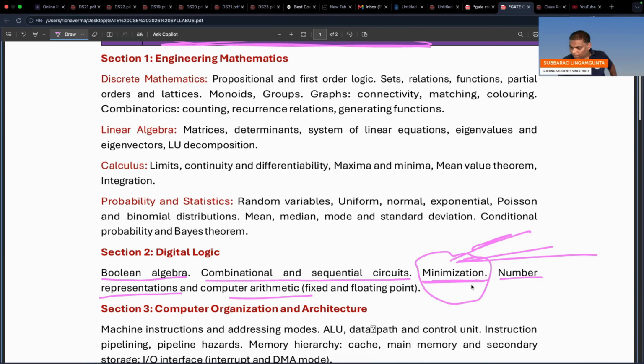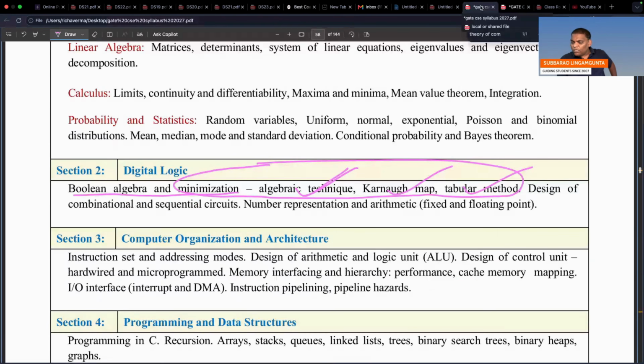Teachers may say one method, two methods, three methods, or some teachers may say five methods. But now you study only those three methods that he mentioned: algebraic technique, Karnaugh map, and the tabular method. Only these three you study. I think you got some benefit in GATE 2027. That is the one thing.